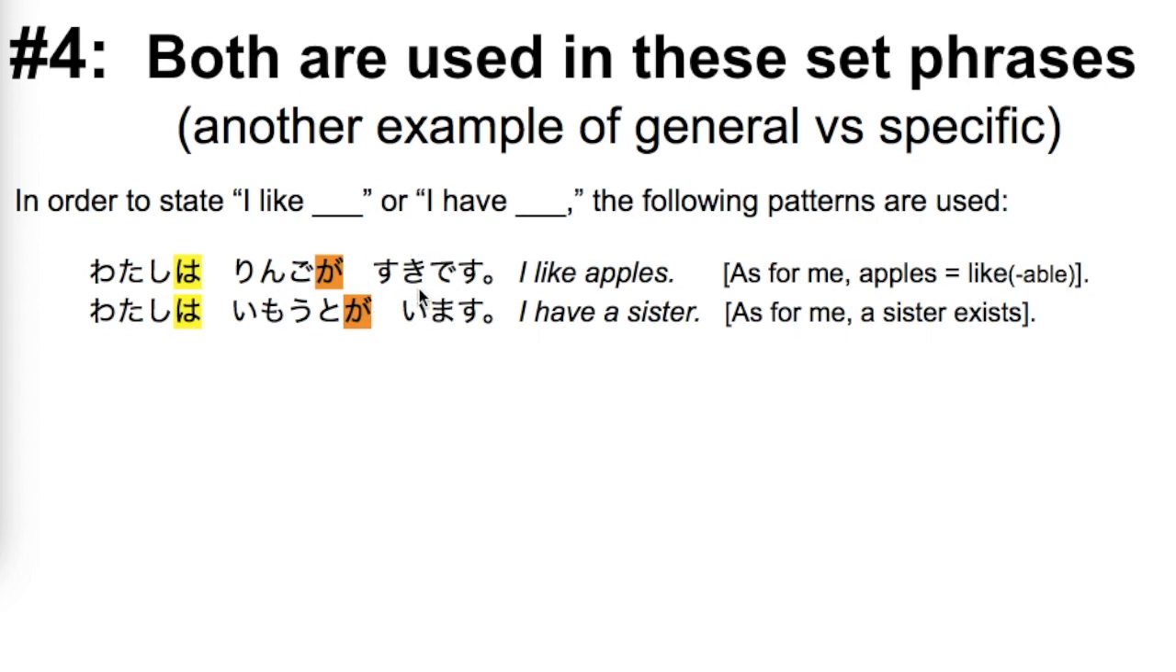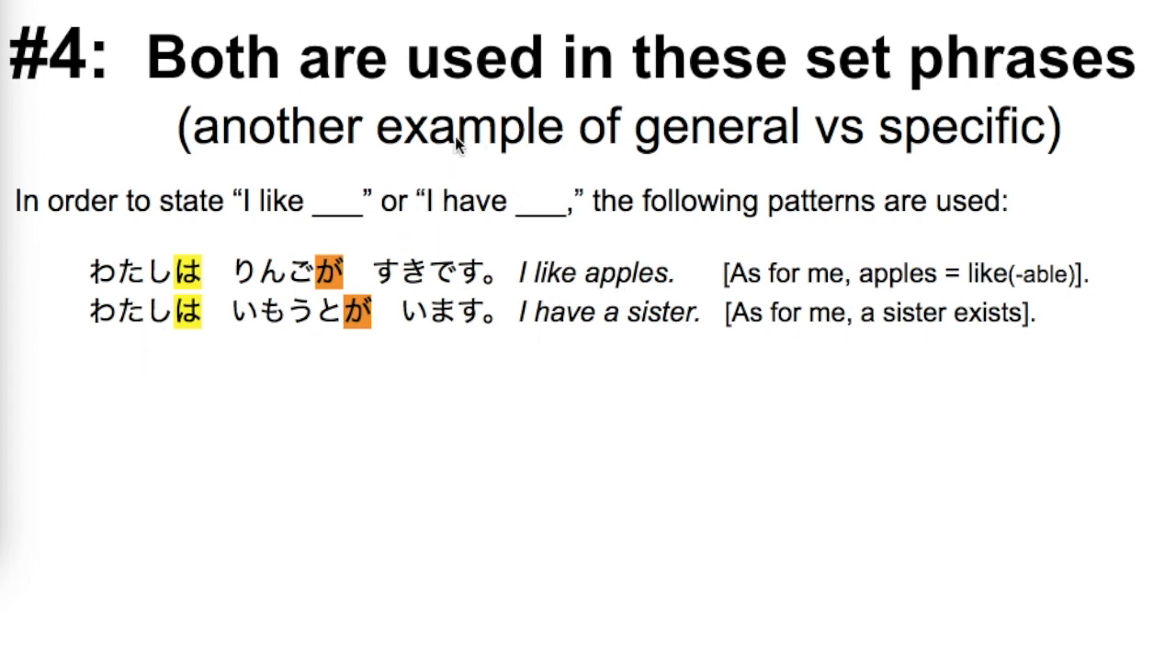But grammatically speaking, it's more like saying apples are likable. Suki in meaning is similar to the verb like in English, but it's actually an adjective. So grammatically speaking, it's more like saying apples are likable. But what you mean is that I like apples.